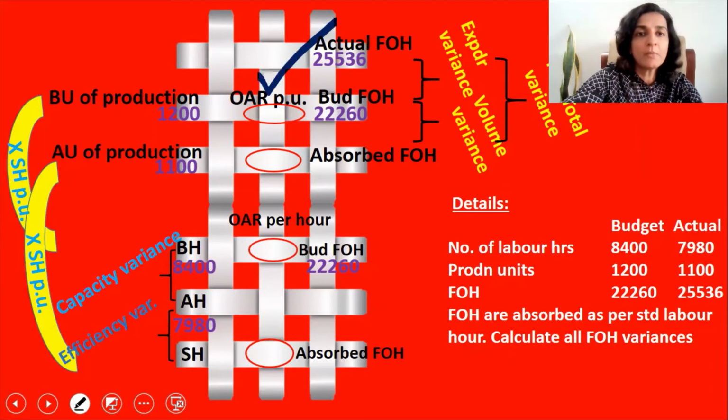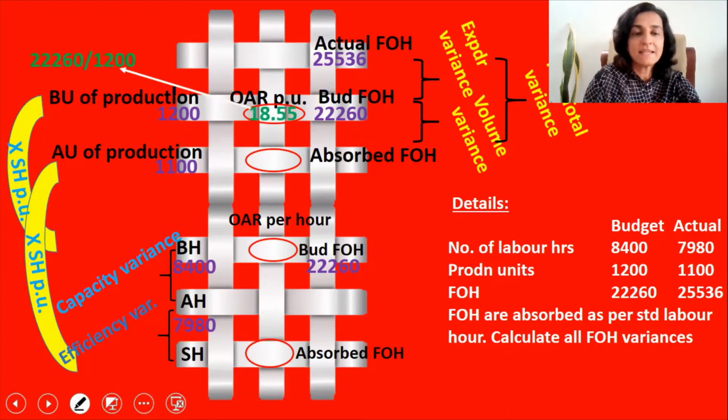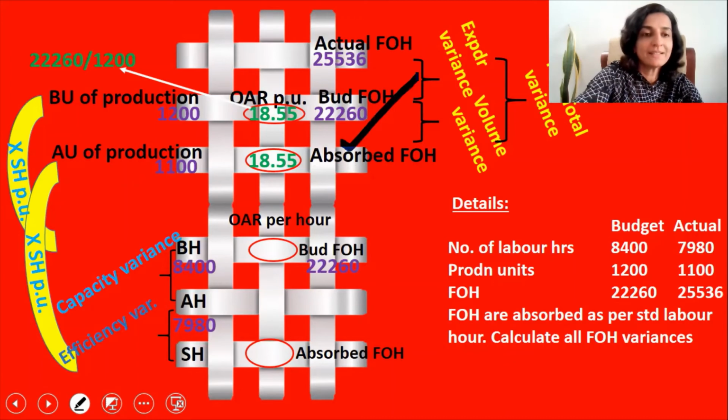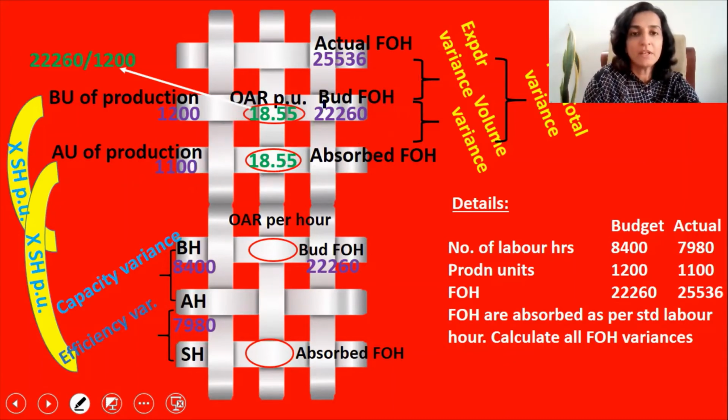Now what is OAR per unit? It is 22260 divided by 1,200. That is 18.55. Now we write the OAR per unit in the circle beneath it, that is 18.55. Now coming to the absorbed fixed overheads, it is 1,100 into 18.55. Giving an amount of 20,405.